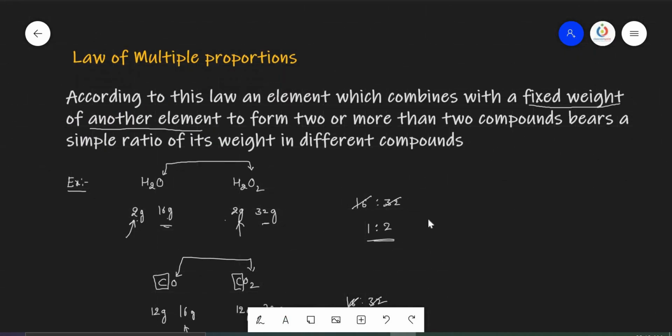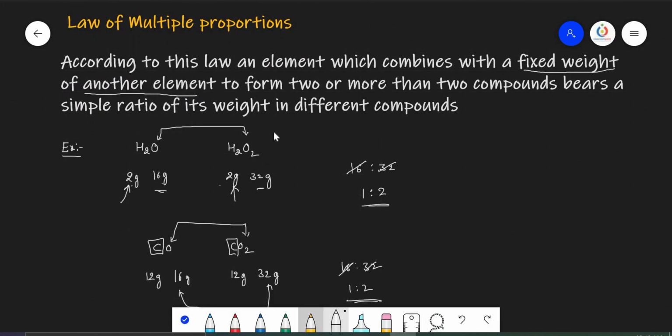Next, what about the multiple proportions? Multiple proportions always contain two compounds. Remember, always. Definite proportions has only one compound, but multiple proportions contains at least two compounds, and these two compounds must have the same elements. Hydrogen, hydrogen, oxygen, oxygen. So only two compounds, not more than two compounds. So only two compounds we are taking, and those two compounds should have the same elements. Numbers may be different, but elements must be the same.